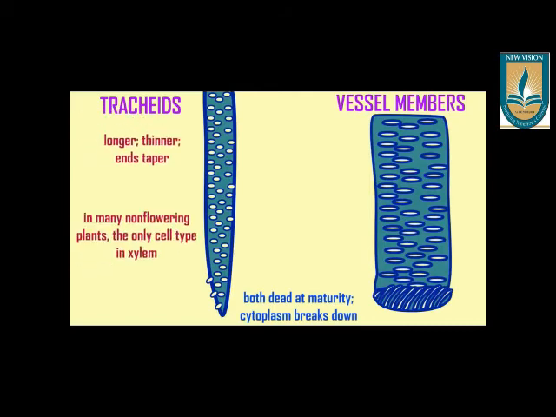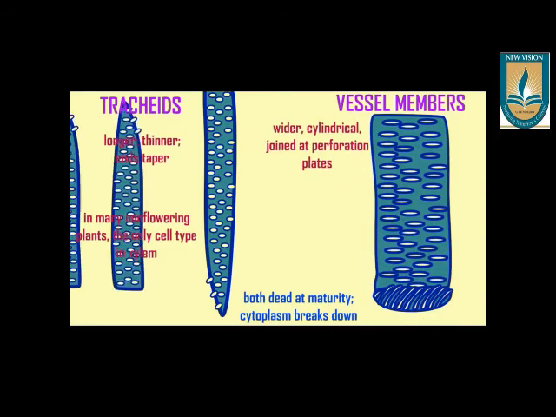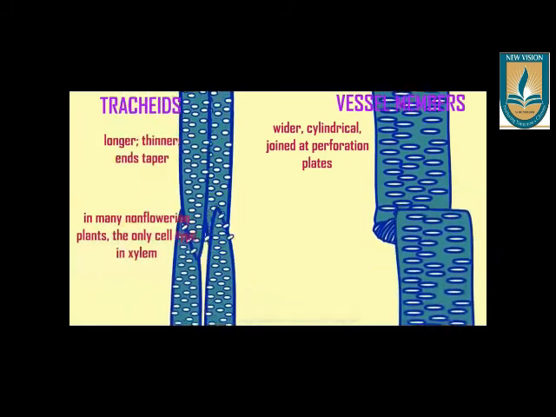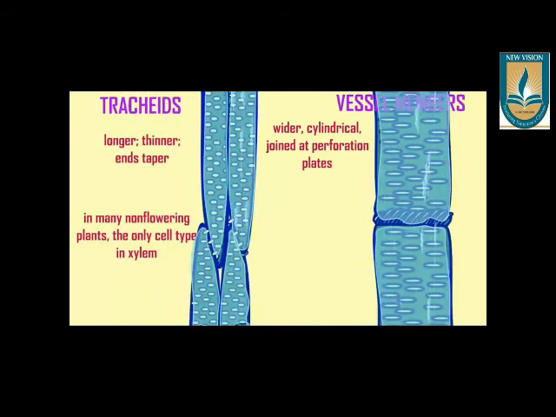The other two elements, tracheids and vessels, are different structurally. Tracheids are cells which are longer, thinner, and the ends are tapering. That means it becomes cone shaped at the end. And these do not have any wall perforation plate common between two tracheids, whereas vessels are broader cells which have a cylindrical shape, and in these the cells are separated by a perforation plate.